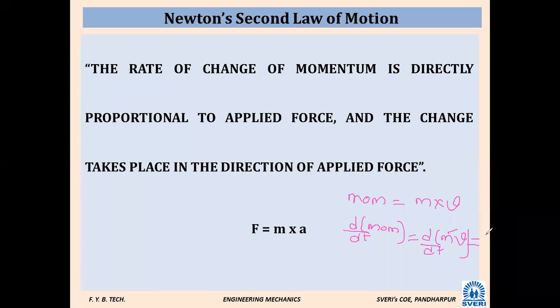When you take m outside, what is remaining? That is dv by dt. What is dv by dt? The rate of change of velocity with respect to time is called acceleration, a. So the rate of change of momentum gives force. This is equal to m into a. Everyone got how F is equal to m into a?